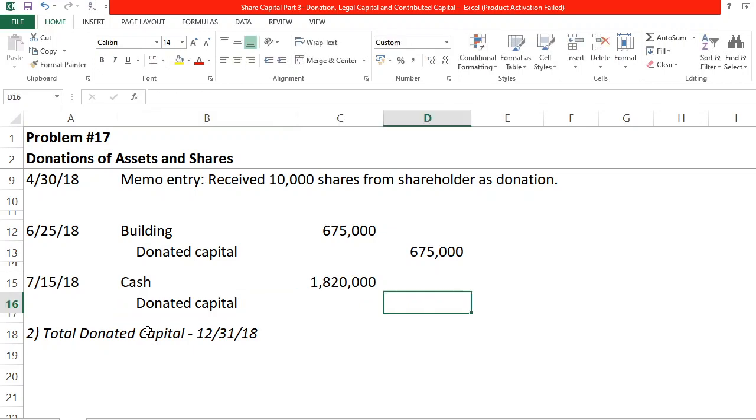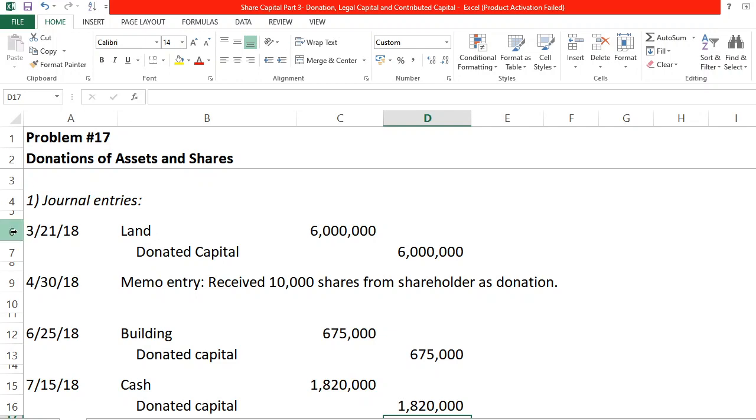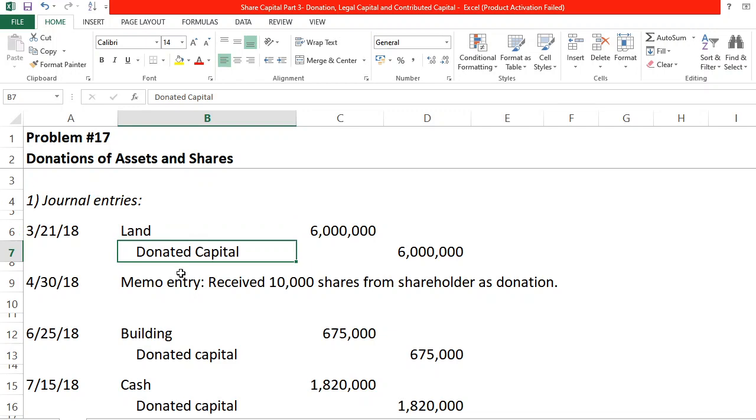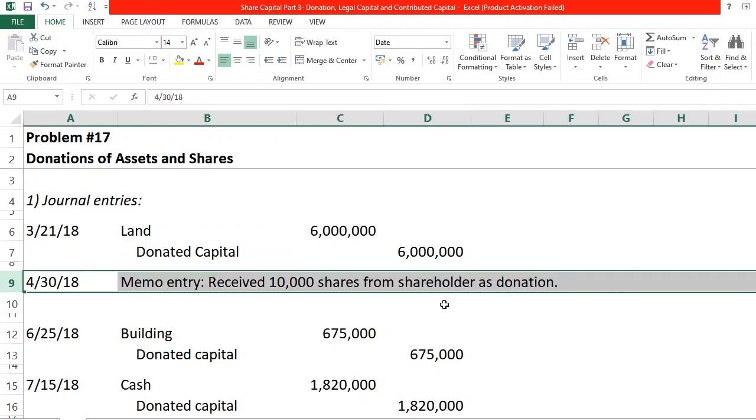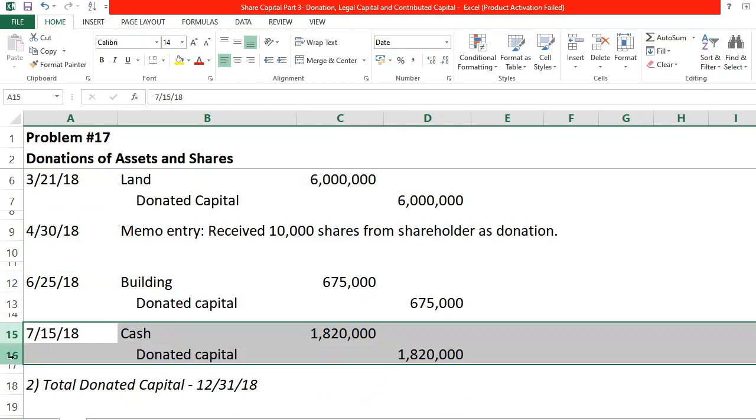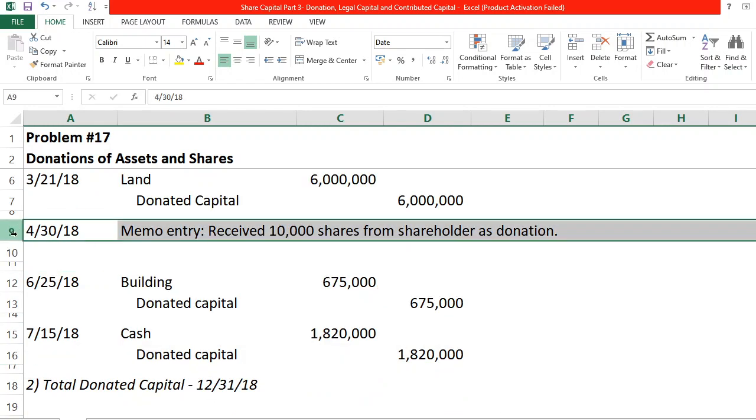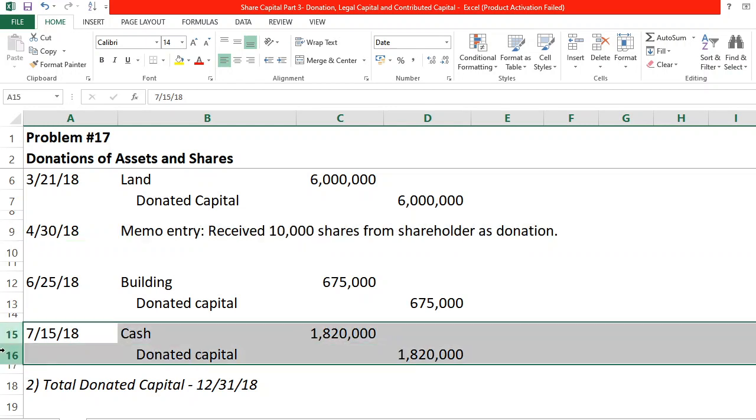Okay? So you can see the difference: if a shareholder or someone donates a property to the corporation, we just have to debit the property and credit donated capital. But there is an exemption. If a person, or it could be a shareholder, donates his or her shares of the company, we are going to record an entry only when those shares are sold. So when we receive them, we do not record a journal entry. We only record a journal entry when they are already sold.